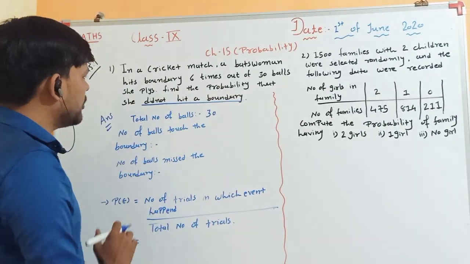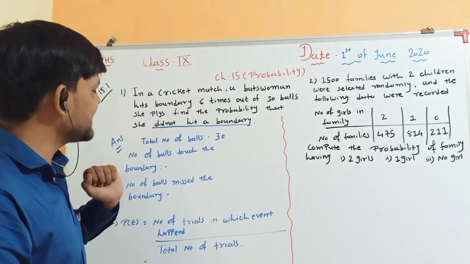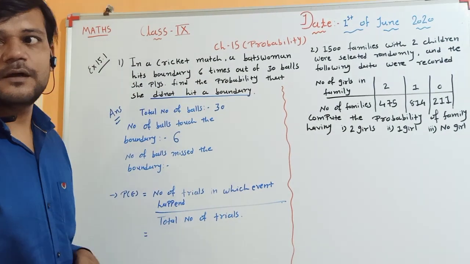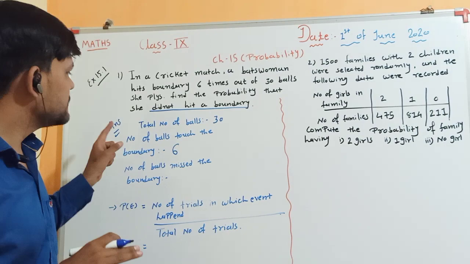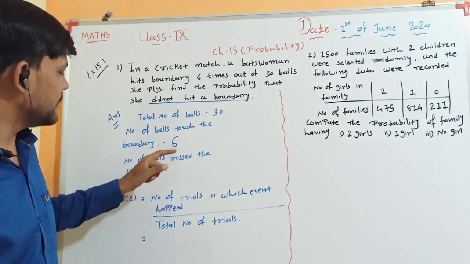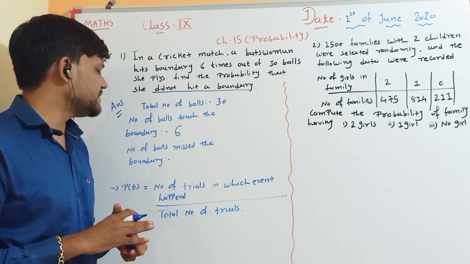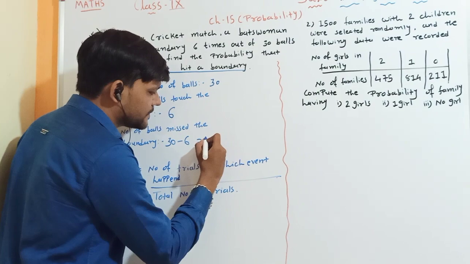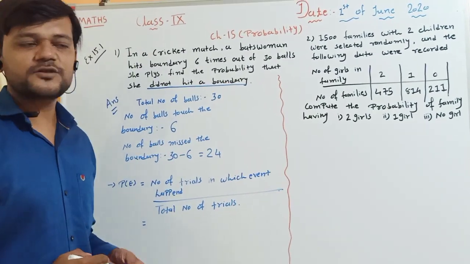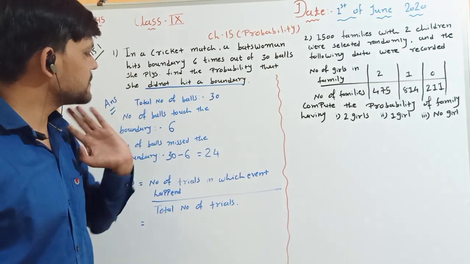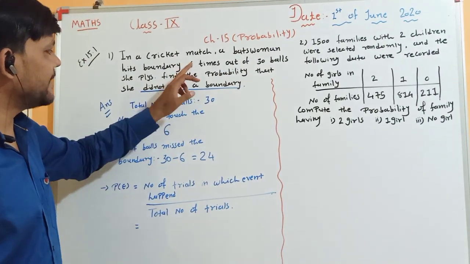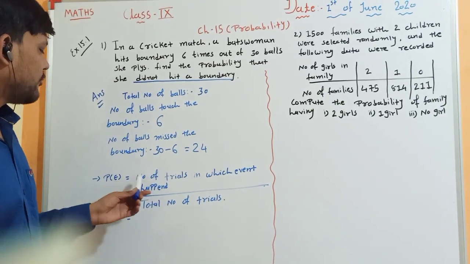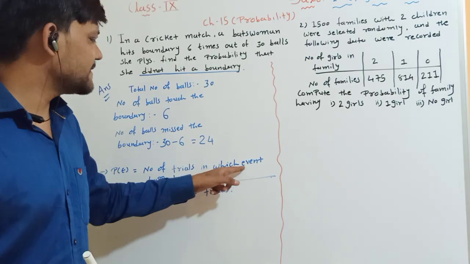Now from the 30 balls, she hit a boundary 6 times. That means the number of balls that touched the boundary is 6, right? Now from the 30 balls, she hits the boundary in 6 balls. So the number of balls that missed the boundary is equal to 30 minus 6, equal to 24. Clear students? That means from 30 balls, she hit a boundary 6 times. So the remaining balls are 24. 30 minus 6, 24.